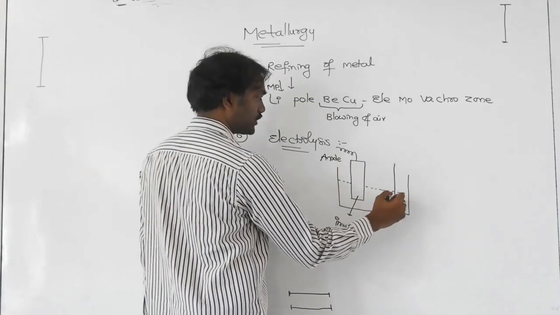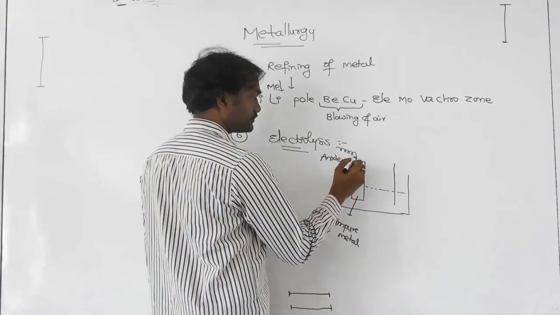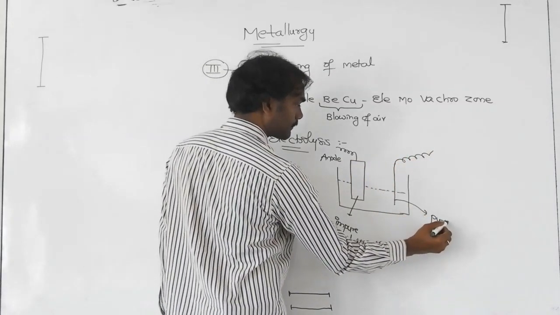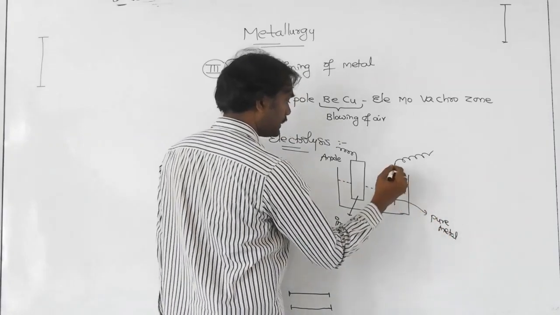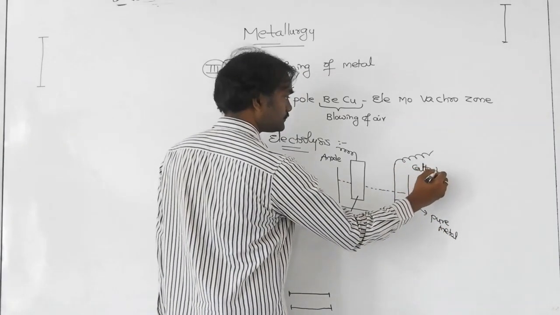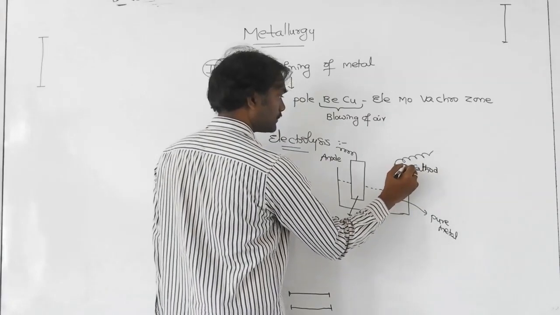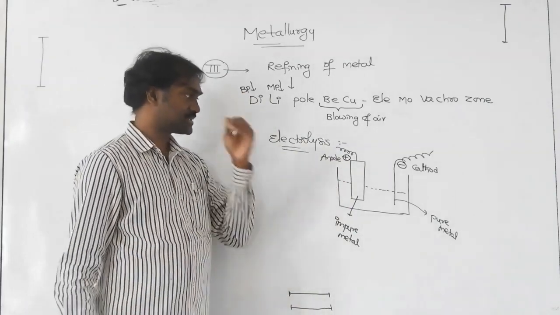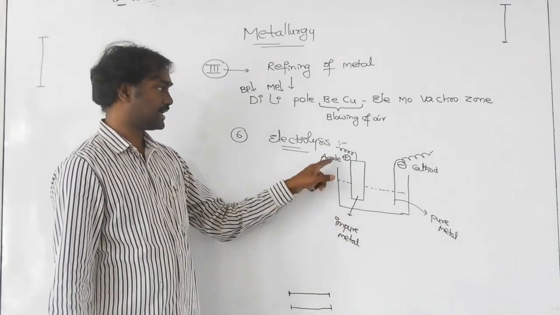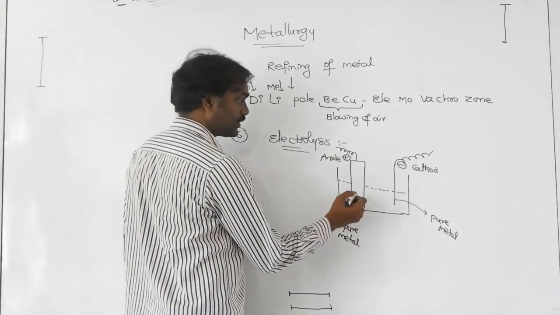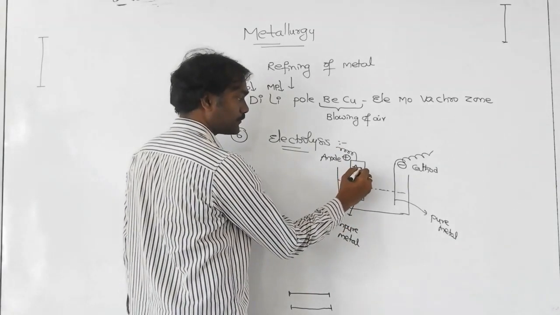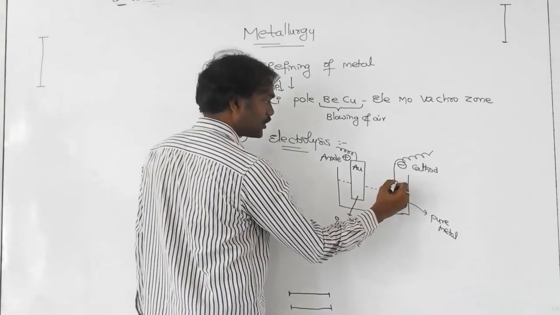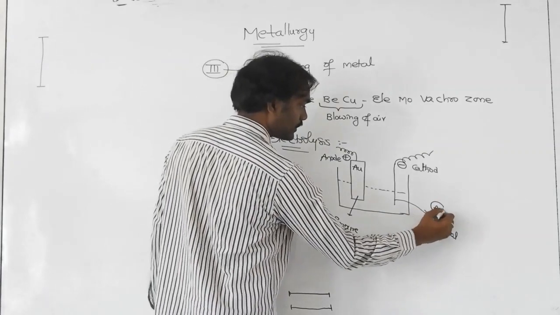Next, a thin wire of pure metal is taken as the cathode. So this is the electrolysis process. The impure metal is taken as the anode. Suppose you take gold. The big gold rod is taken as the anode. Next, a gold wire, pure, is the cathode.